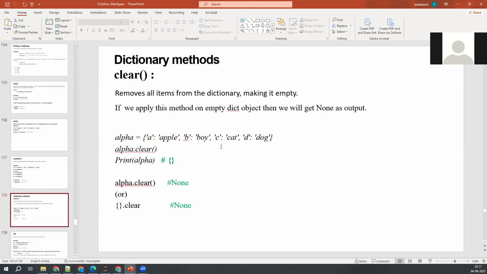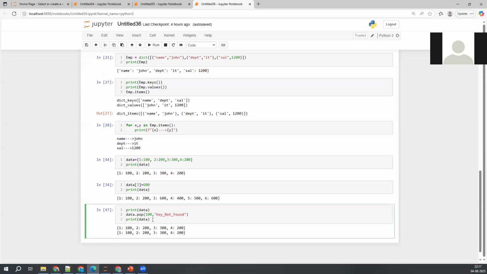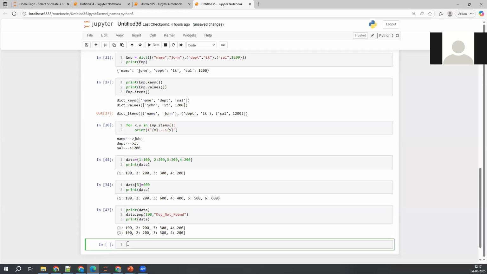Okay. So clear, you guys know already. It clears the elements. Indirectly, it's like the truncate command of your SQL. It clears all the elements. And the last one, the del keyword, you guys know. Del is going to delete the entire object. If you want, I can quickly execute that. Del is a keyword, guys. It's not a method, it's not a function. So del data, where data is my dictionary object.